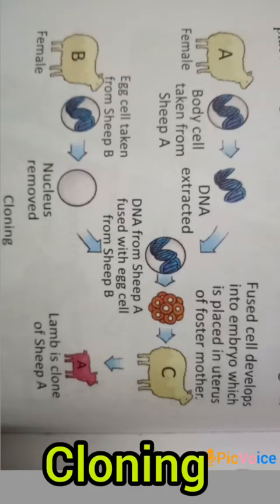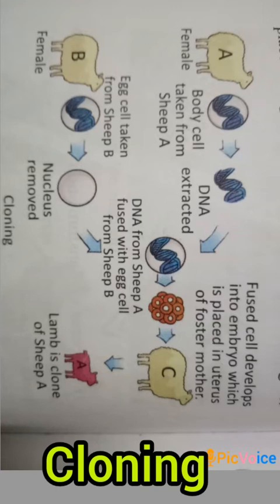In animals, the first clone of a sheep was prepared by Ian Wilmot and his colleagues at Roslin Institute, Edinburgh. The name of the sheep was Dolly, and it was born on 5th July 1996. Let us know how this cloning of Dolly was done.